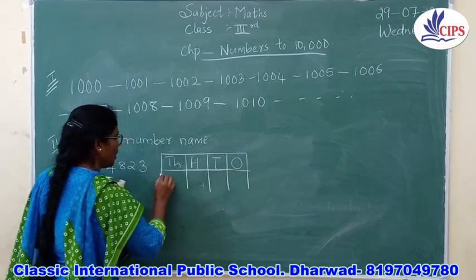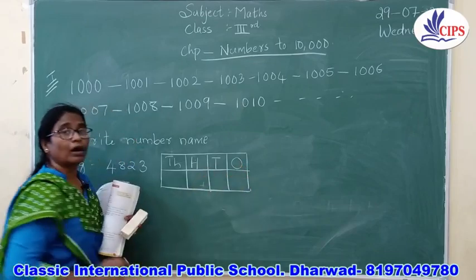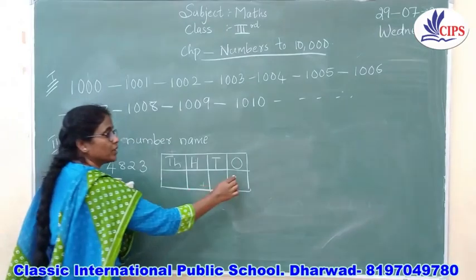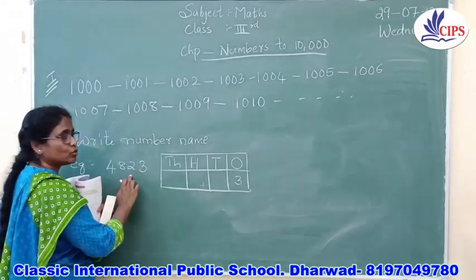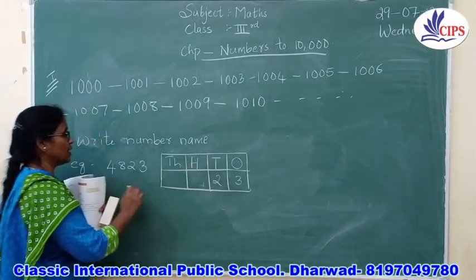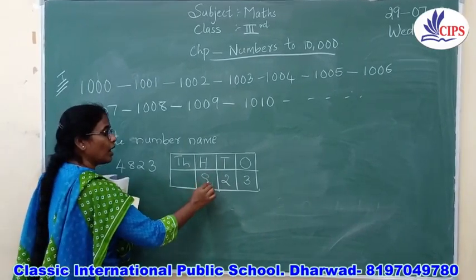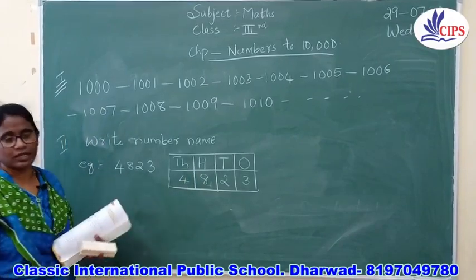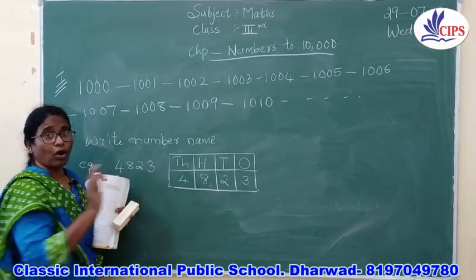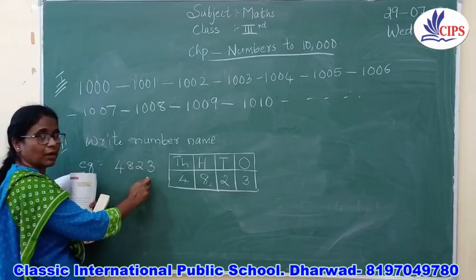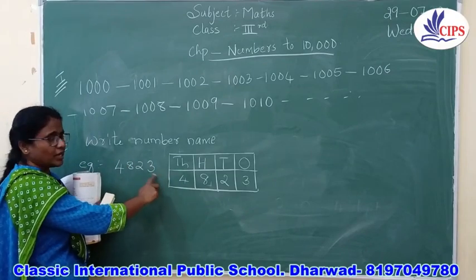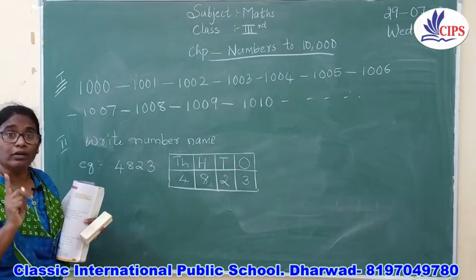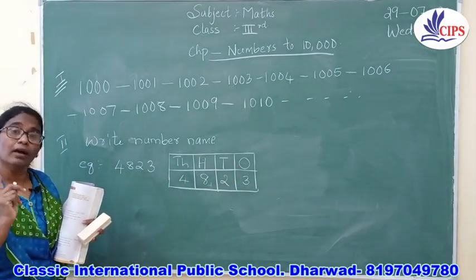So let me write. How are you going to start with the first number, children? The first number is 3, which will come in the ones place. Then 2, which will come in the tens place. And 8, which will come in the hundreds place. And 4, which will be coming in the thousands place. Yes, children? Okay. Now, when we first saw this number, you didn't know how to read it, right? But when we put the place value, we will come to know how to read it and also how to write the number name.